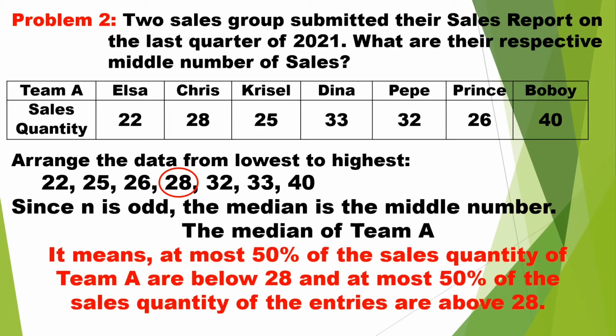It means that at most 50% of the sales quantity of Team A are below 28 and at most 50% of the sales quantity of the entries are above 28.